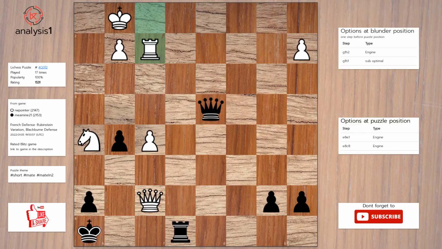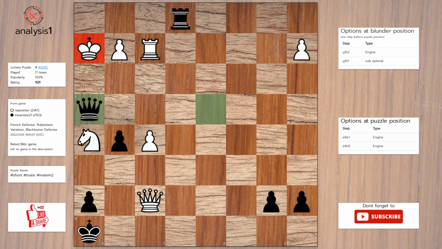Let us look at threats in puzzle position. Queen takes rook, check. Checks in puzzle position are: rook to e1, check. Queen takes rook, check. Queen to d1, check. Queen to a1, check. Solution to the puzzle is: rook to e1, check. King to h2. Queen to h4, checkmate.